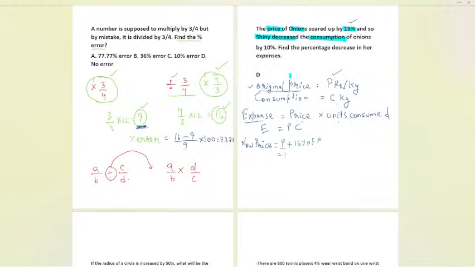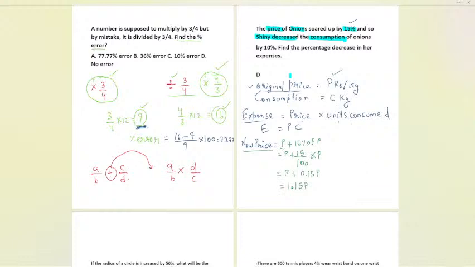Now let us write over here. It will be P plus 15 by 100 times of P. Then I can write it as P plus, now 15 by 100 will be 0.15 P. Now it will be 1.15 P. This is the new price we have got over here.